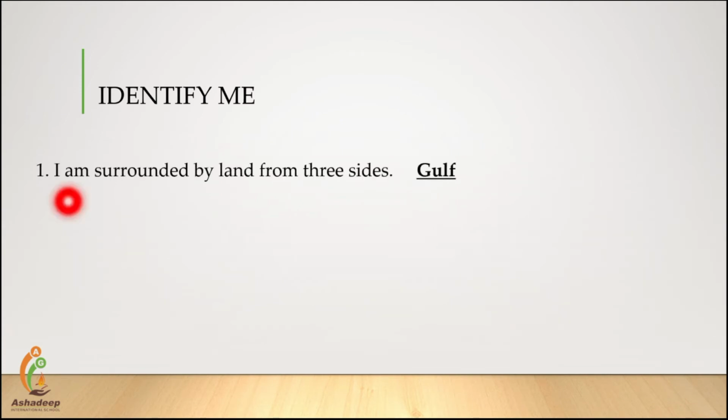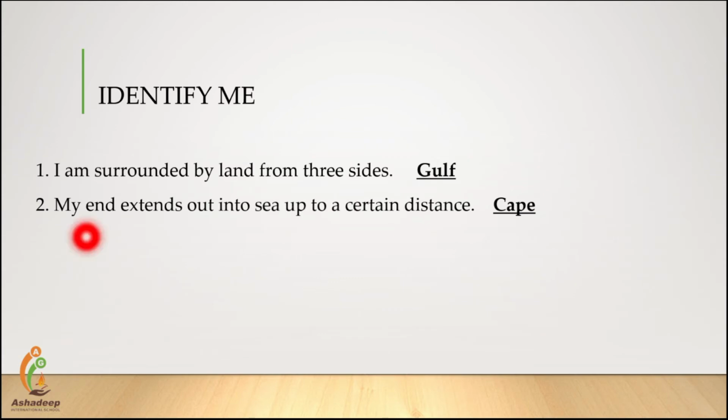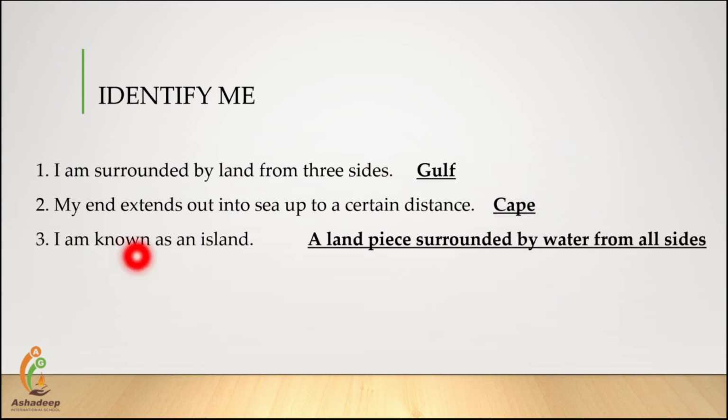Next one, identify me. First one, I am surrounded by land from 3 sides. Answer is Gulf. Second one, my hand extends out into sea up to a certain distance. Answer is Cape. Third one, I am known as an island. Answer is a land piece surrounded by water from all sides.